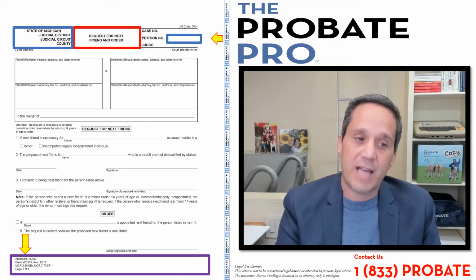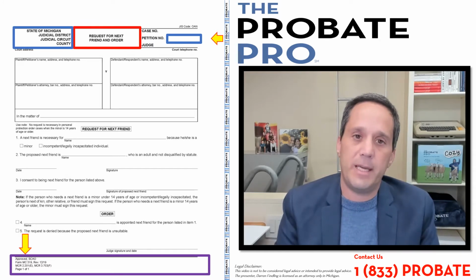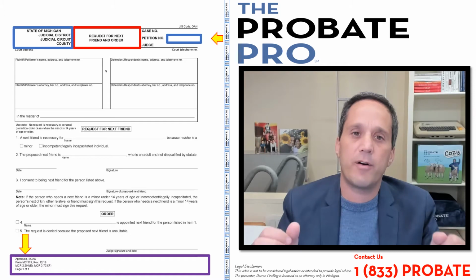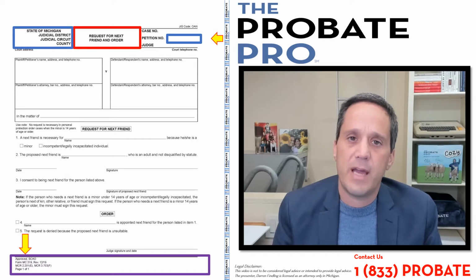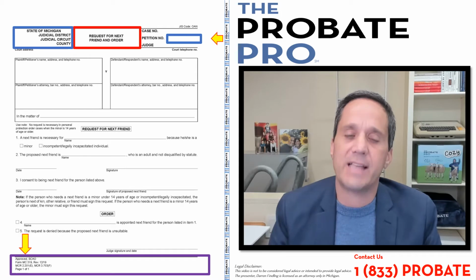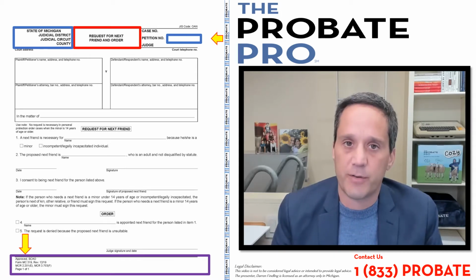However, there are times that a conservator would be appropriate, and that could be when you have two parties, let's say mom and dad, who may be squabbling over who should control the litigation, and you want the court to make a determination that one person has the authority to make the decisions on behalf of the minor, and there's a need for a conservator.